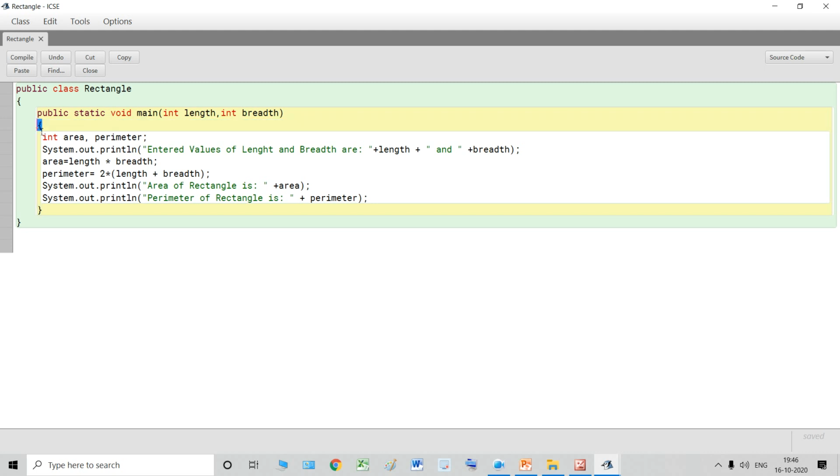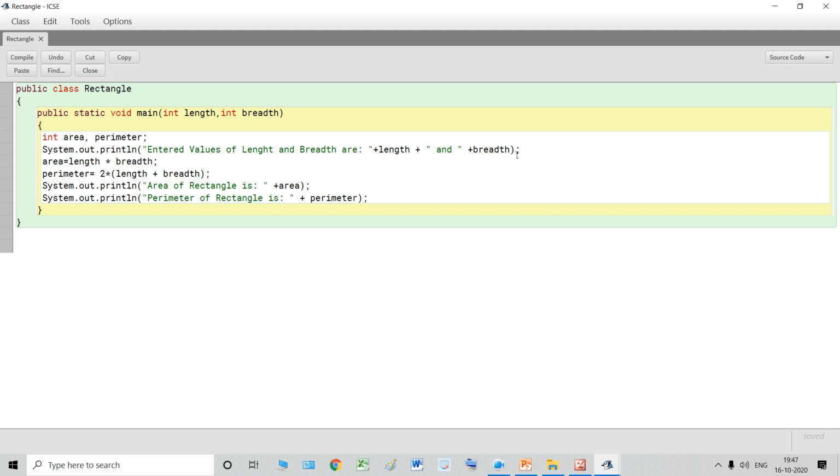Then we open the main method using this curly brace. Now see, we have declared two more variables because we want the value of area and perimeter. So we have declared two more variables of integer data type, area. What is the value of this area? The value of area is length into breadth. And then I have declared perimeter. What is the value of this perimeter? Perimeter is 2 into length plus breadth. Yes or no? I told you these two formulas.